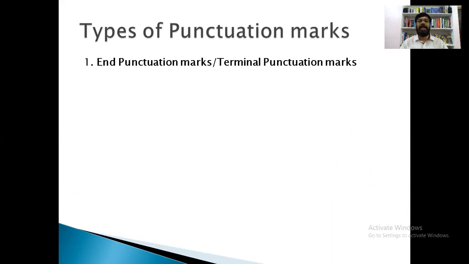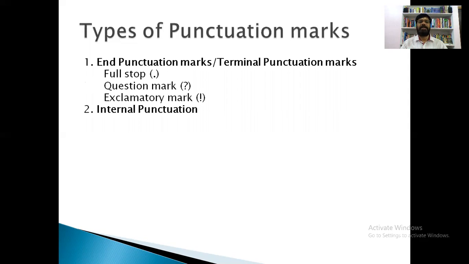End punctuation marks are also called terminal punctuation marks, right? What punctuation marks come under end punctuations? Full stop, question mark, exclamatory mark. These three are considered to be end punctuation marks or terminal punctuation marks.